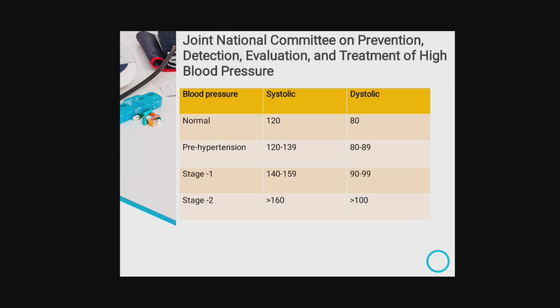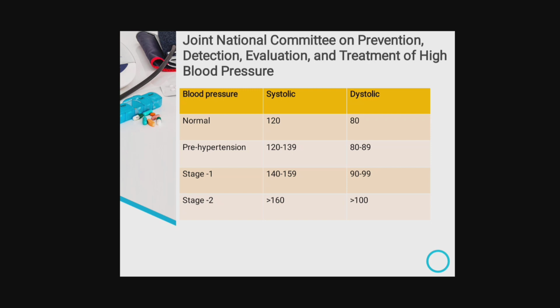According to the Joint National Committee on Prevention, Detection, Evaluation and Treatment of High Blood Pressure, blood pressure is mainly classified according to the JNC rule. Normal blood pressure is 120 by 80, systolic over diastolic. Pre-hypertension is 120 to 139 systolic and 80 to 89 diastolic. Stage 1 hypertension is 140 to 159 mmHg and diastolic is 90 to 99 mmHg. Stage 2 hypertension is more than 160 mmHg and diastolic pressure is more than 100 mmHg.